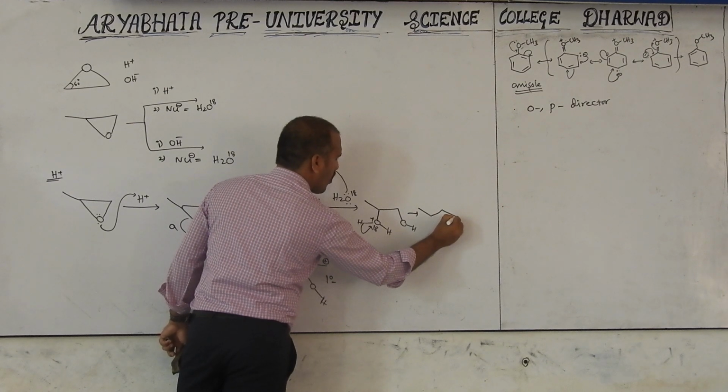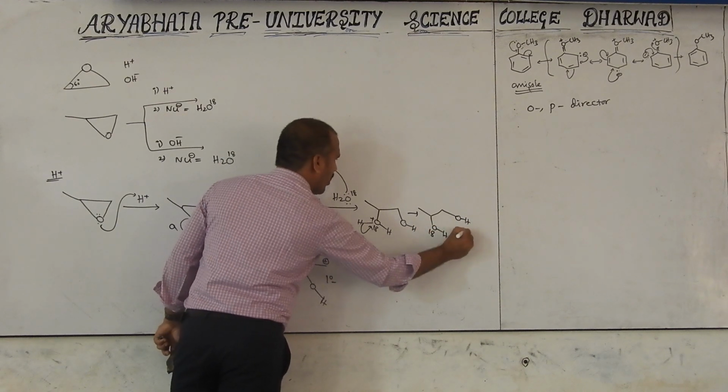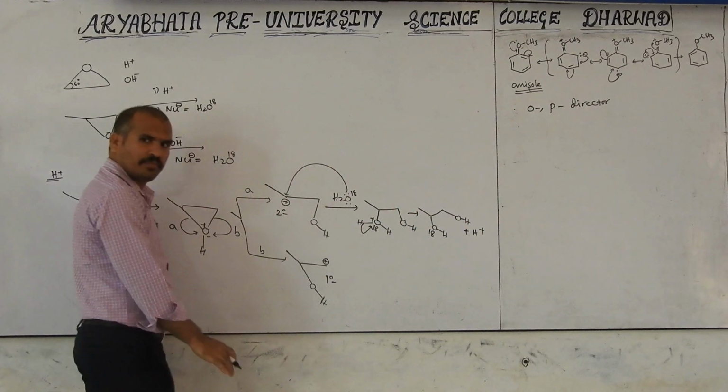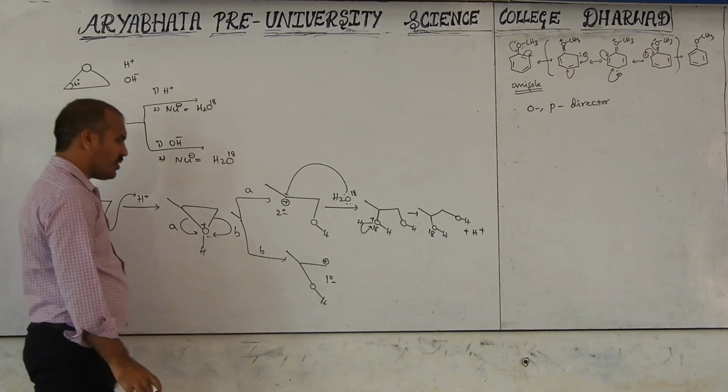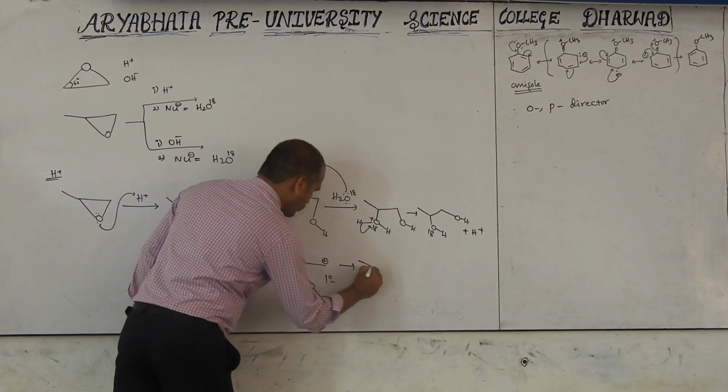It converts to carbons 1, 2, 3: carbon 1, 2, 3 with OH here and OH here. This is O-18 along with the H plus eliminated. This H plus is eliminated. Clear? This is the mechanism.